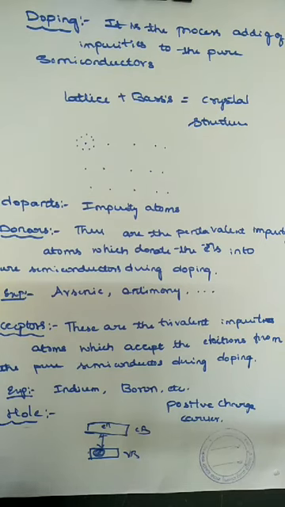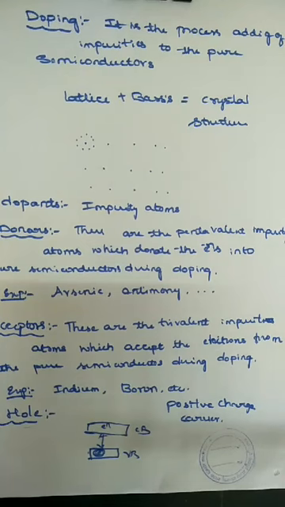Okay. So in this concept we are discussing doping, dopants, donors, acceptors. So what is the necessity condition for doing doping? The size of the dopant atom and the semiconductor atom should be nearly the same. So this is the necessary condition for doping.